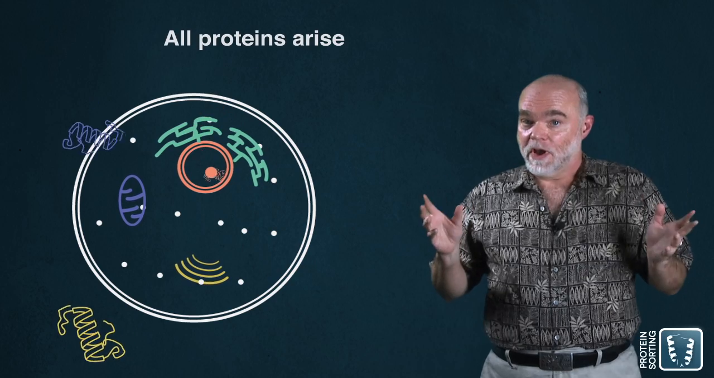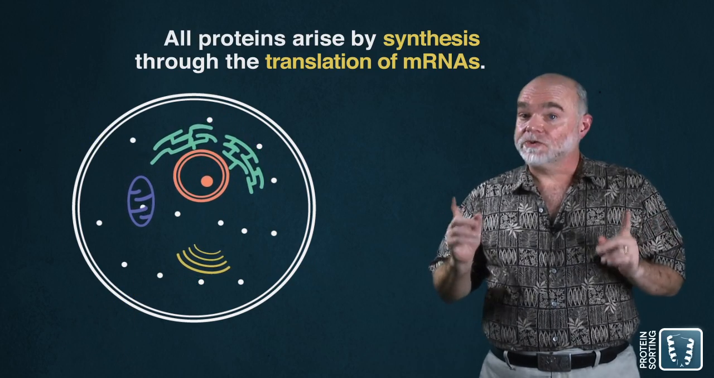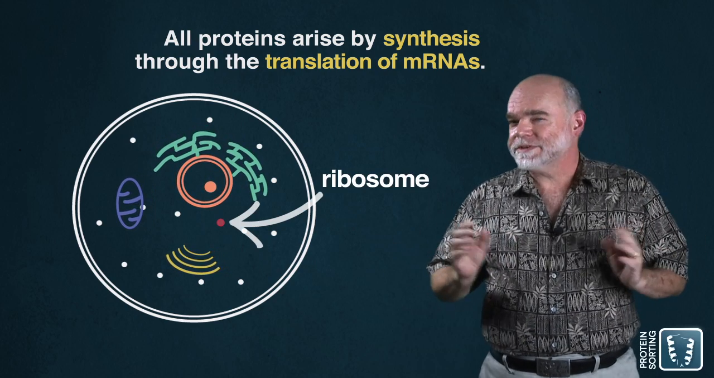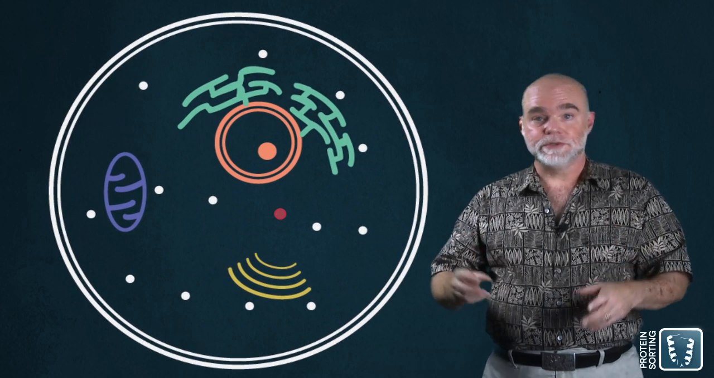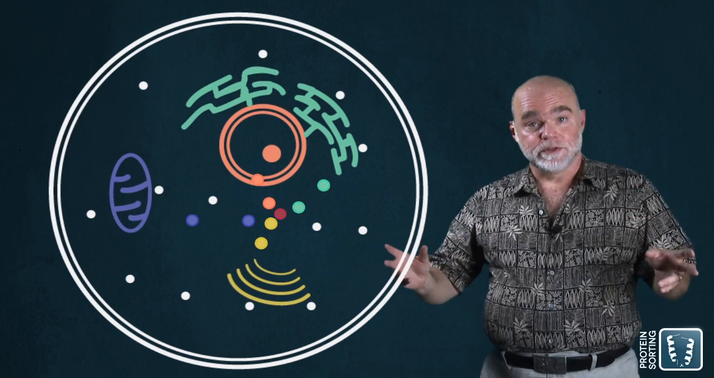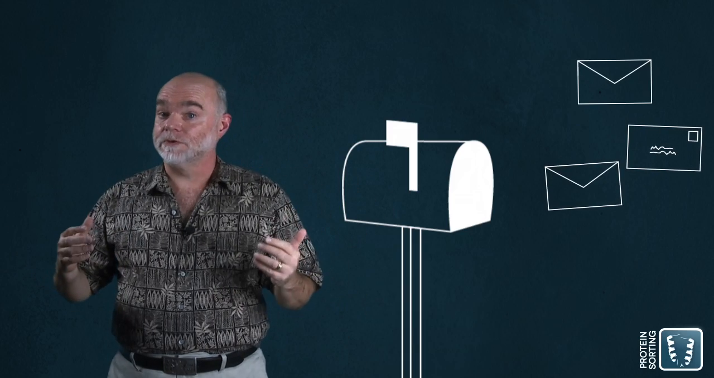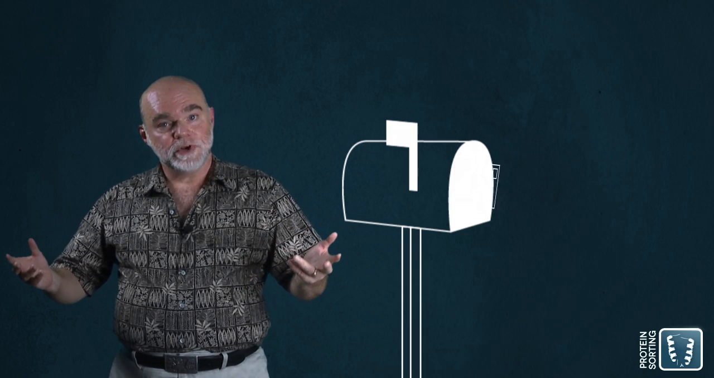All proteins arise by synthesis through the translation of messenger RNAs, and translation occurs exclusively at the ribosome. But once that synthesis is complete, the cell has to take all those newly made proteins and sort them out and then deliver them to all of their specific addresses. It's exactly analogous to what the post office does with a mailbox full of letters, sorting all the letters, and then delivering them to the appropriate addresses.